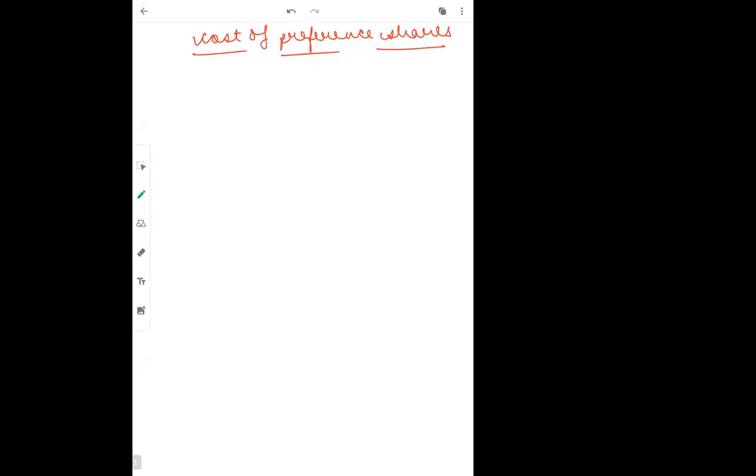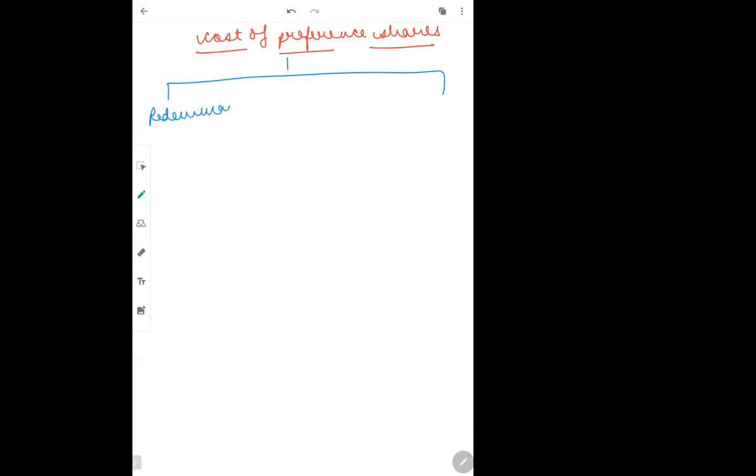Now, because preference share is also part of our capital structure, you also have to calculate the cost of preference shares. Moving further, preference shares are also of two types. One is redeemable preference shares and the other is irredeemable preference shares. Redeemable means which has a certain life, irredeemable means which has no life.